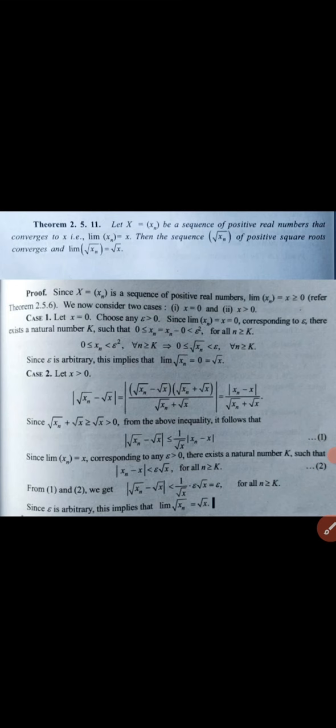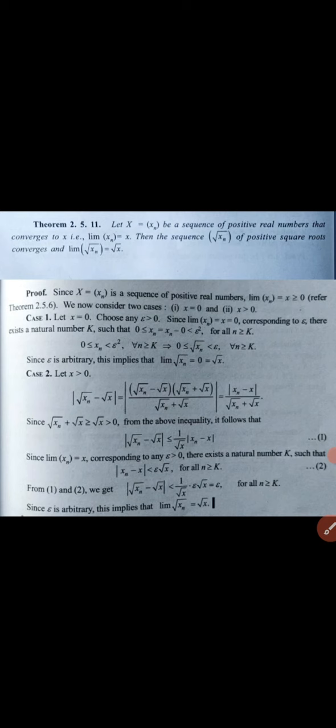Choose any epsilon greater than 0. Since limit of xn is equal to x, which is equal to 0, corresponding to epsilon, there exists a natural number k such that 0 less than or equal to xn, which is equal to xn minus 0, would be less than epsilon square for all n greater than or equal to k.